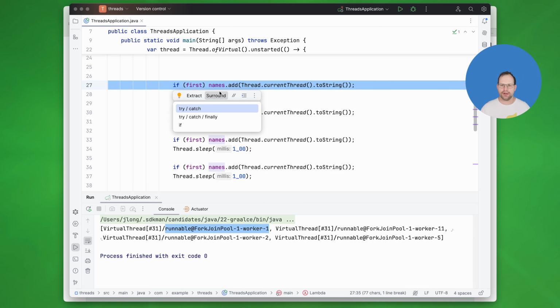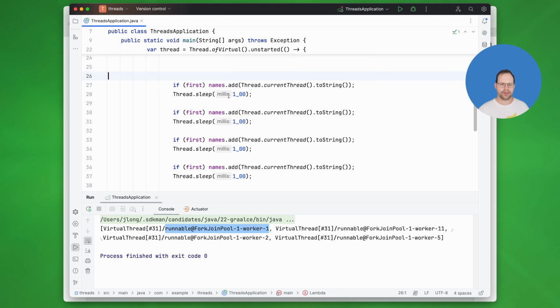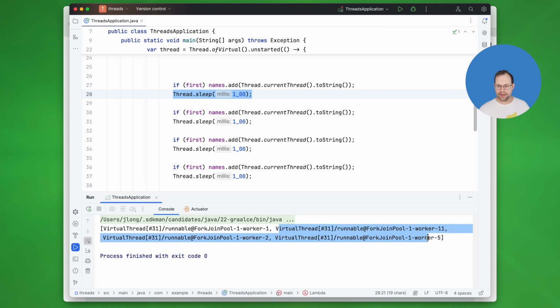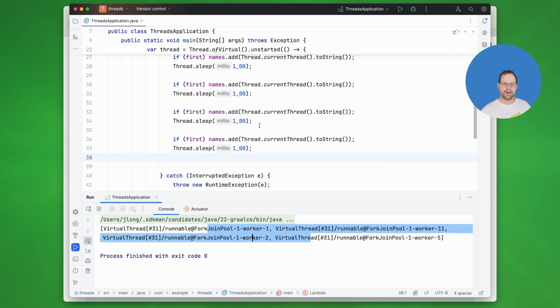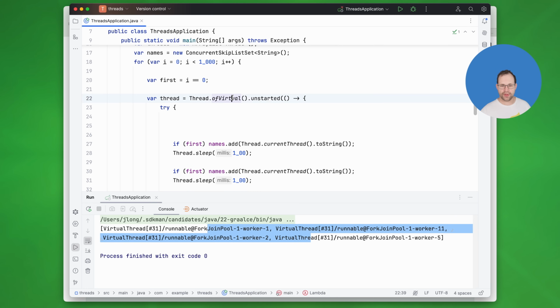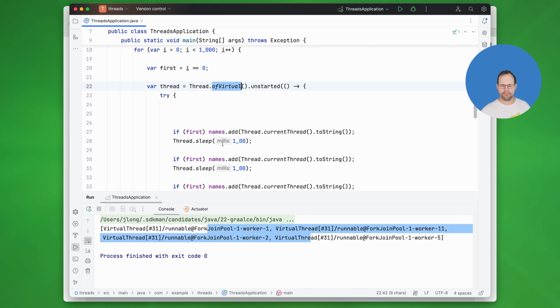So I can't go back to that first one, or at least it's very rare. It's very rare for me to be put back on the same thread that I left, because in the meantime, something else will have taken up the work, right? So I get put on another thread, and that's why you see 4 different threads. But sometimes, randomly, the first thread becomes available, and you can get put on it, right? So you can actually see sometimes there'll be 2 elements, maybe 3, maybe 4, whatever. And of course, a lot of this is a function of your computer and your cores and all that stuff. So your results will vary, but you can very clearly see that this one thing moved me from one thread to another. Market Street is not Market Street sometimes, okay?